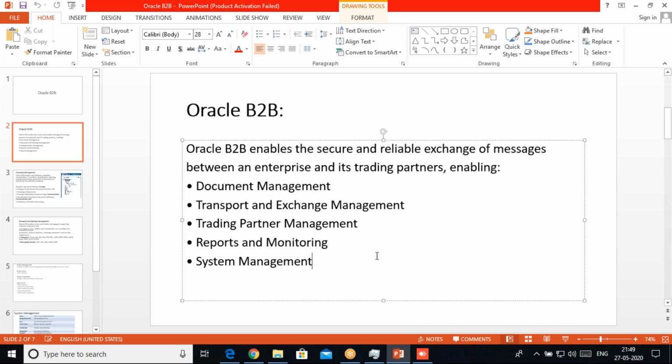In this, we decide for which partner which transport method we need to use, and which exchange protocol we need to follow. For some partners we can use a different transport method, different exchange, and different security. The third portion is trading partner management, where we define the different trading partners on our B2B server, and we can give them access to view their trading partner level view.